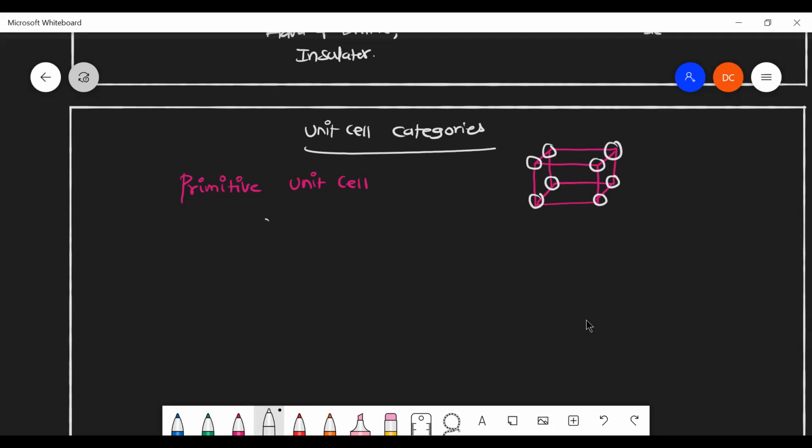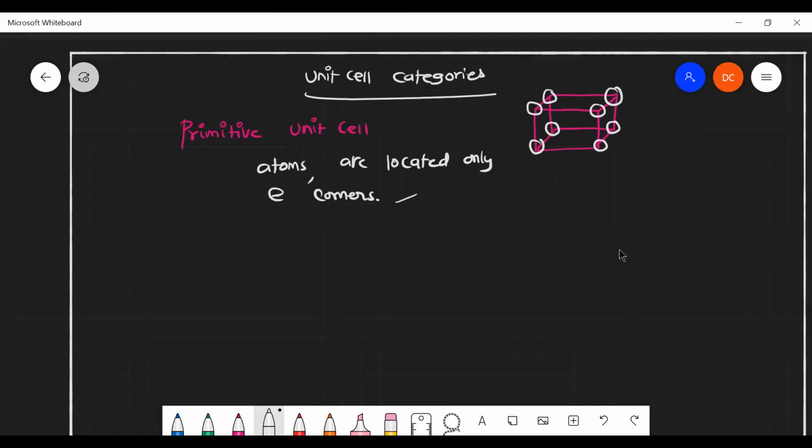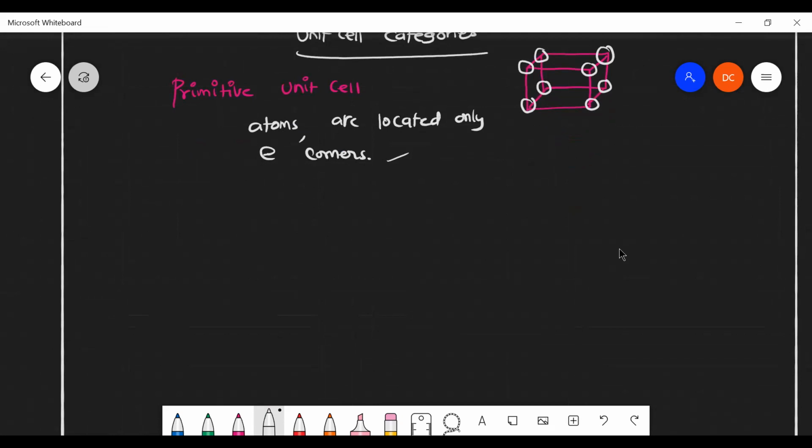The atoms or the constituent particles are located only at corners. That's what can be called primitive units. And the next category is centered units.